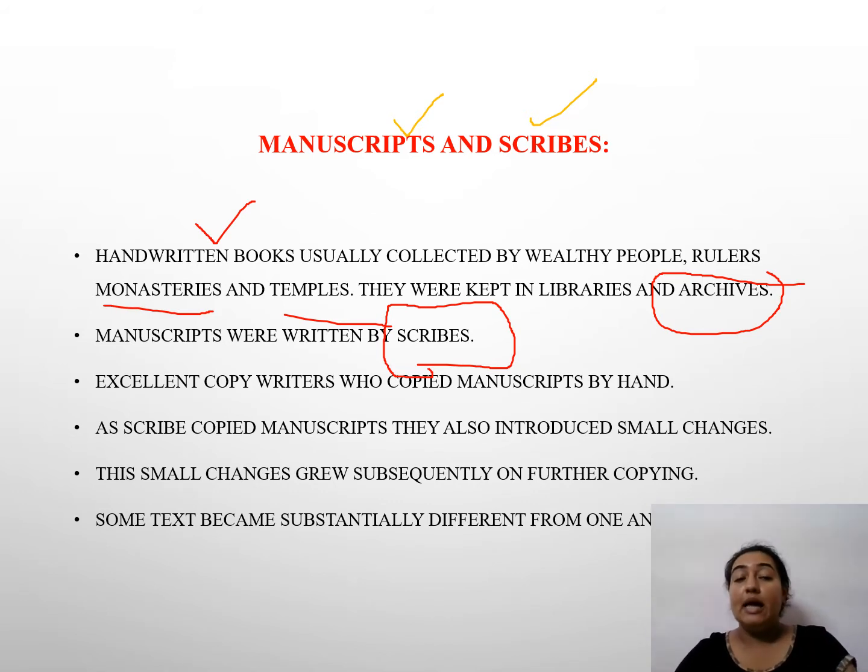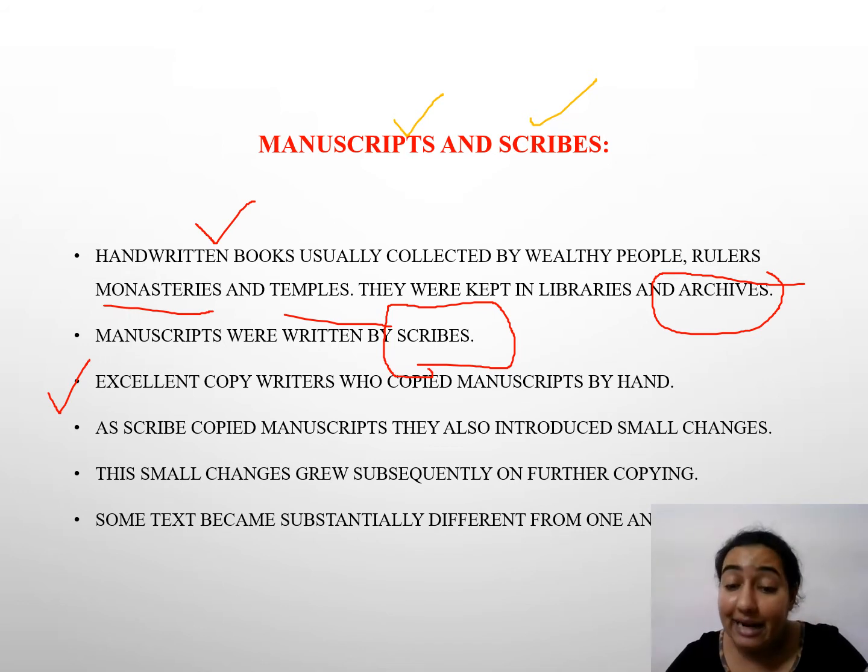Fine, students. Now, excellent copywriters. People imitate each and everything, but they make some mistakes whenever they are trying to imitate. So what they did, expert copywriters, they copied manuscripts by hand, because at that point of time there was no scope of photocopy or Xerox and printing machines and printing press. So everything had to be copied by hand, and when they were copied by hand, they made some small changes.